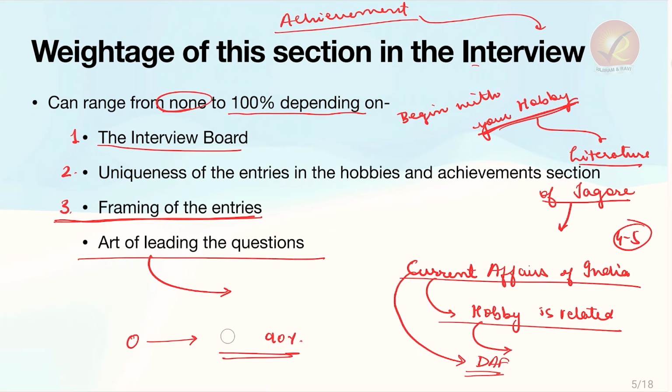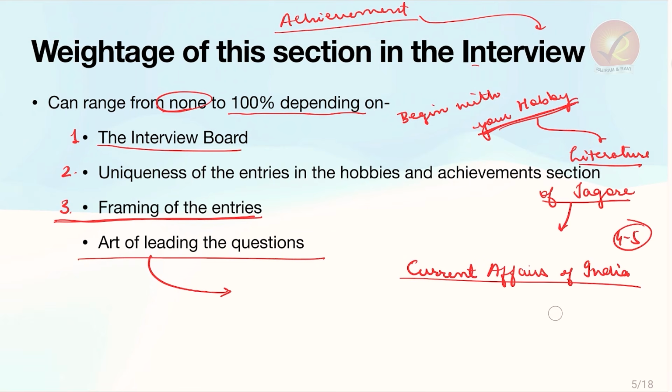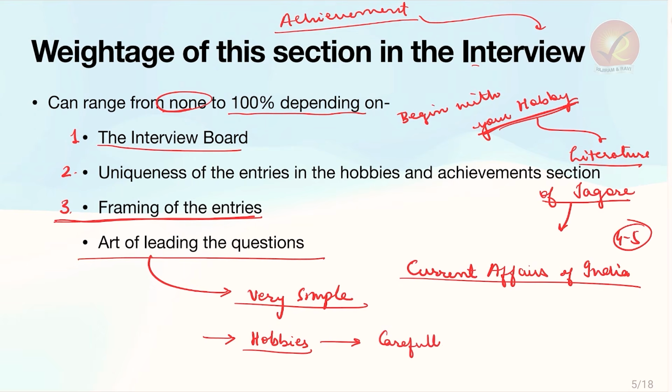And also one important aspect here is whether you want questions from your DAF. If you do not want questions from your DAF, then you can skip this area. You can make it very simple. But if you think you have the ability to handle questions from your hobbies and achievements in a very nice manner, you have very detailed knowledge about your hobbies and achievements, please fill this very carefully. So it depends on how well you craft your achievement section and your DAF. That decides how many questions will come.